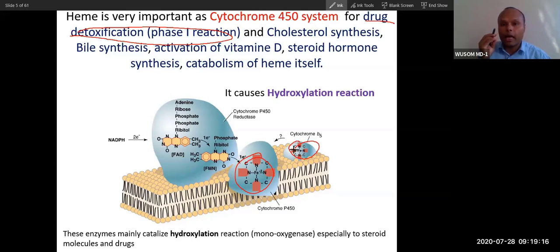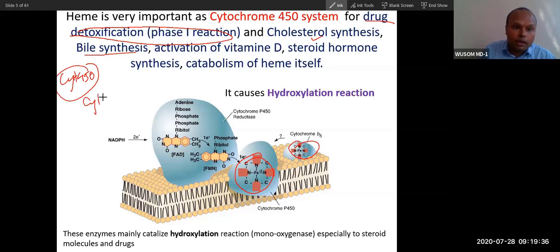Xenobiotic means foreign material metabolism. Plus it is also very important for cholesterol synthesis and then hormone synthesis from this cholesterol. We have seen those hormone syntheses. And then in biosynthesis, there was cytochrome P450 7, the 7 alpha hydroxylase.